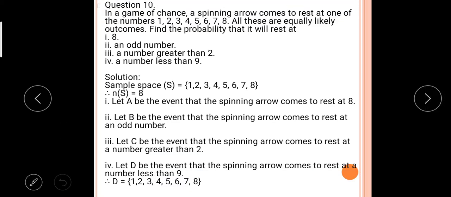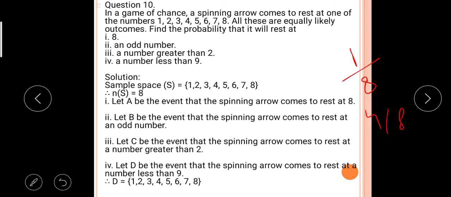Total numbers are 8. The arrow comes to rest at 8 one time only. Second, odd number. How many are there? 1, 3, 5 and 7, that is 4. So it is 4 by 8.